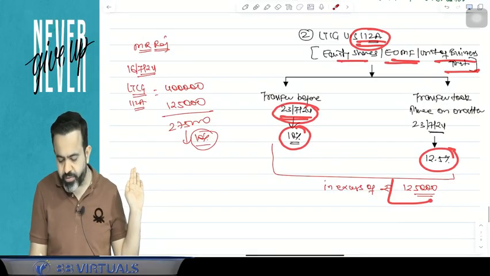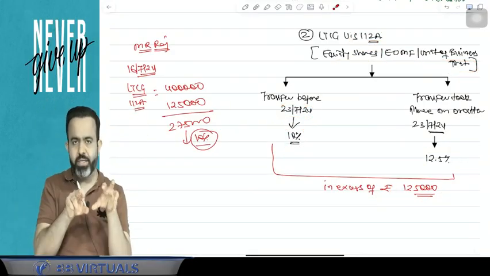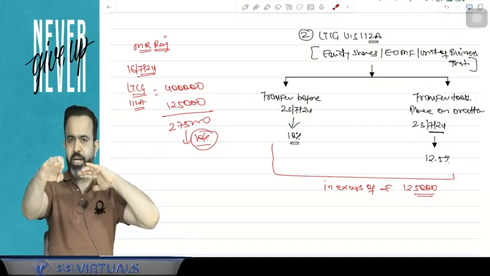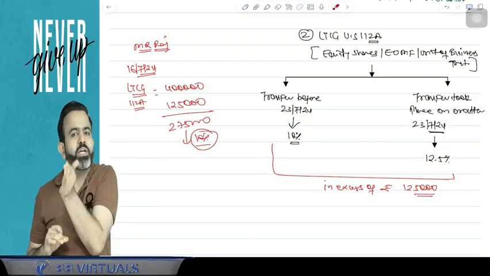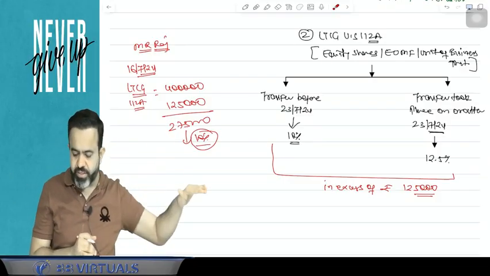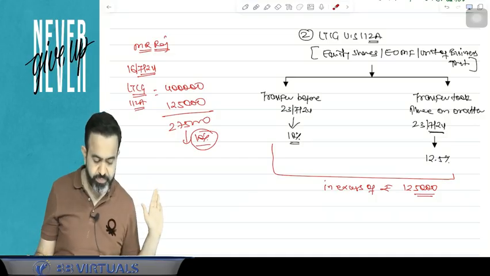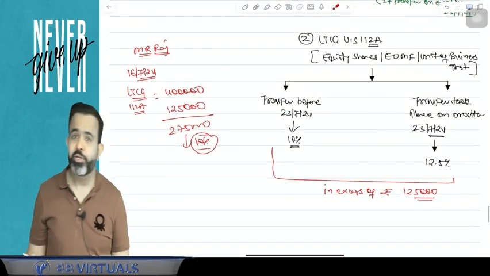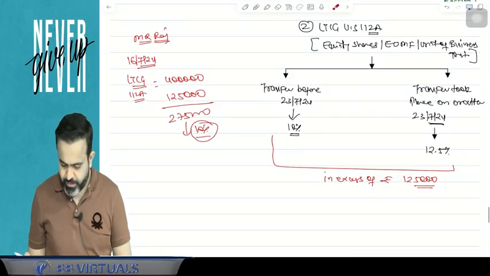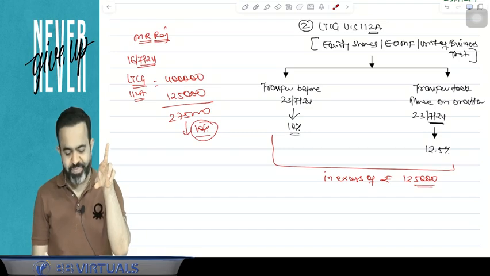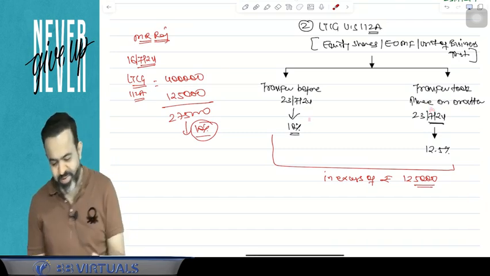And this 1,25,000 limit is applicable for the whole year. So for the whole year, whatever your capital gain, on that capital gain reduce the 1,25,000, and on the remaining capital gain, if it was transferred before, then apply 10%. If it is transferred after, then apply 12.5%. But now there may be one question in your mind: sir, will we reduce this 1,25,000 first against this or this?